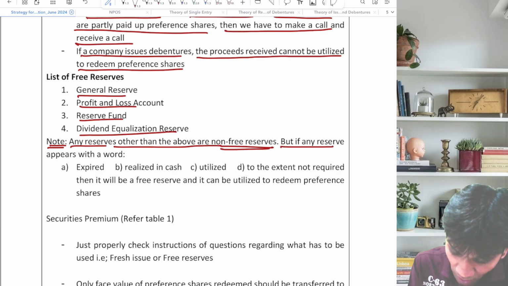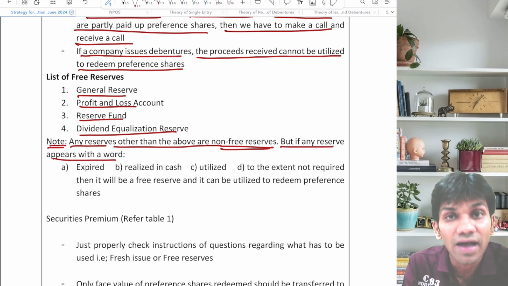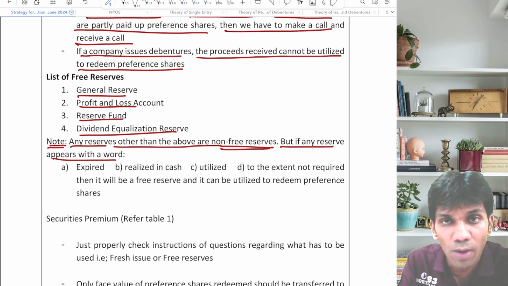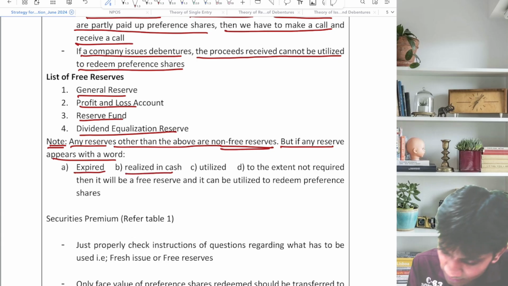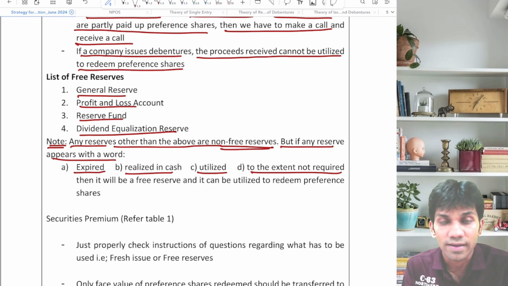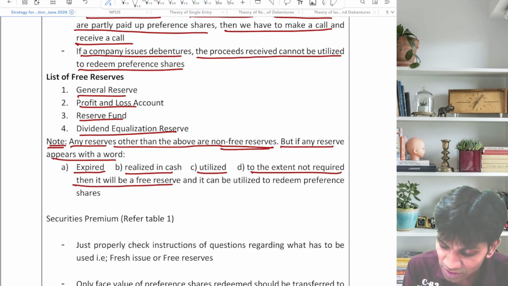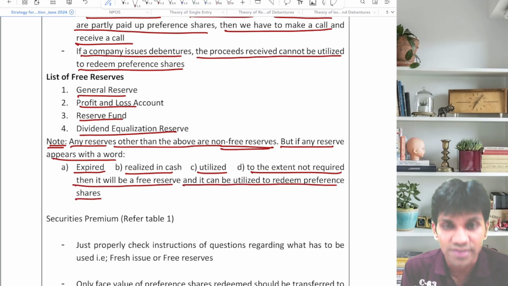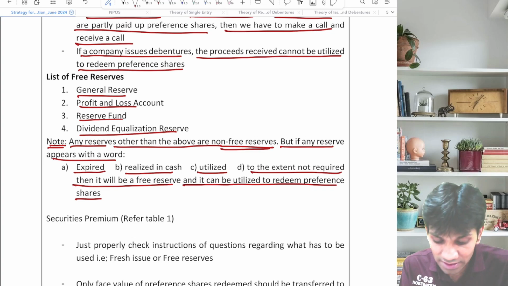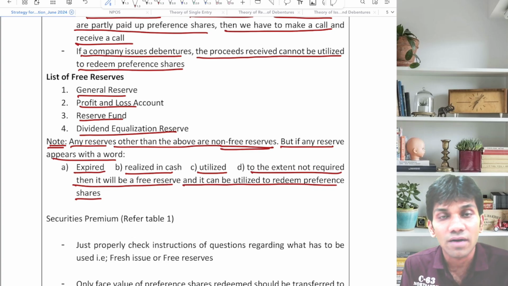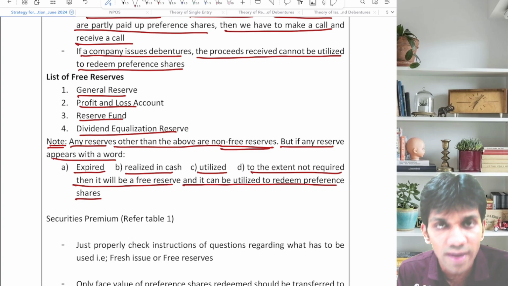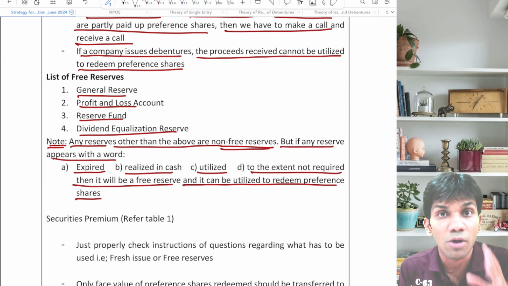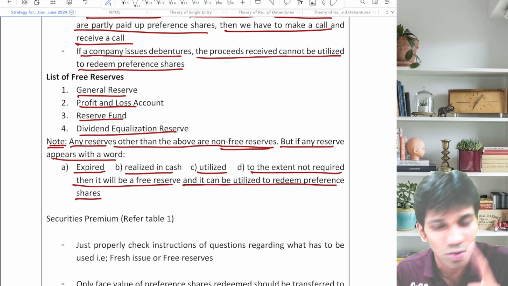But if any reserve appears with the words, it means anything over and above these reserves, if any reserve comes with these words: expired, realized in cash, utilized, to the extent not required, अगर ये कोई भी वर्ड कोई दूसरे रिजर्व के बाजू में आता है, then it will become a free reserve and it can be utilized to redeem the preference shares. So any reserve other than the four mentioned above, if they come with the words utilized, expired, realized in cash, to the extent not required, then such reserves will become a free reserve. Guys, please make a note of the same.